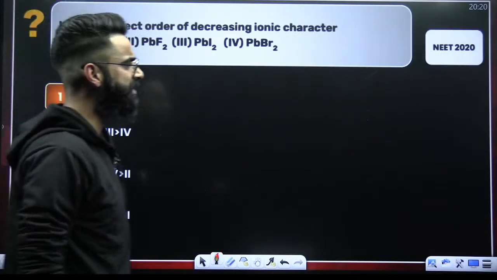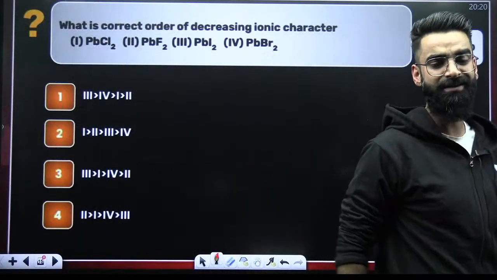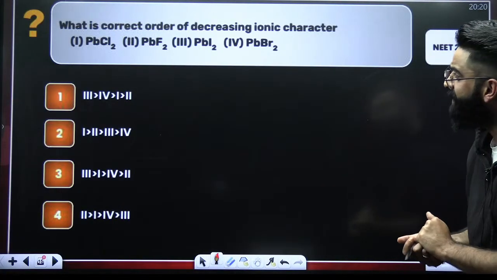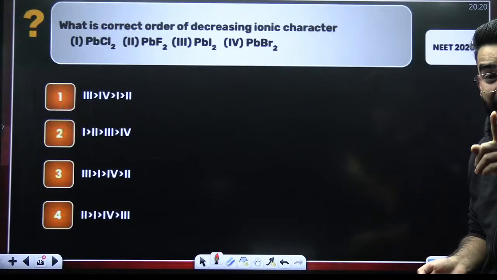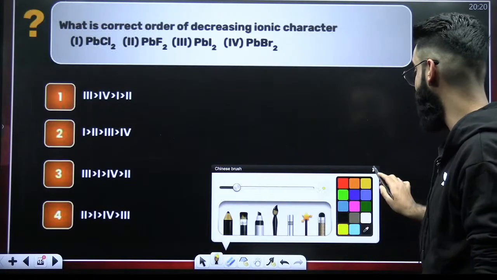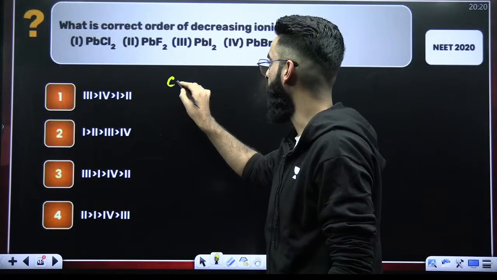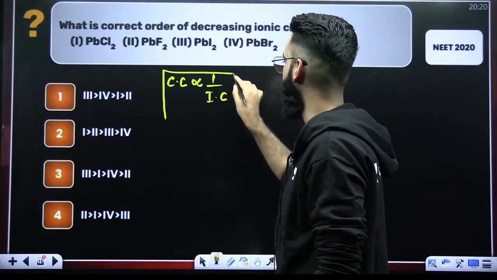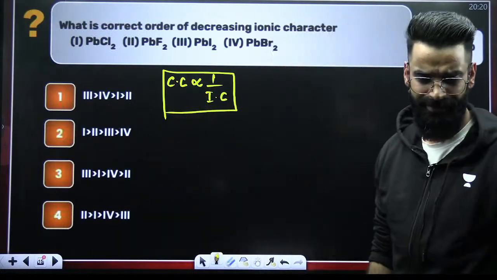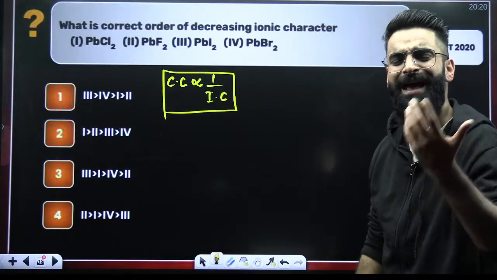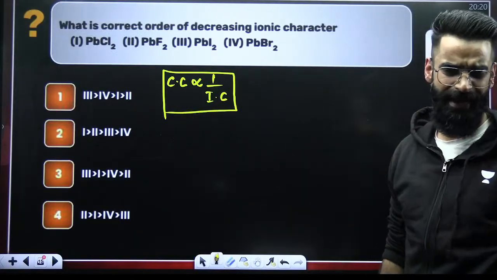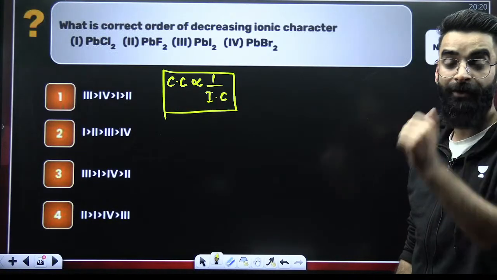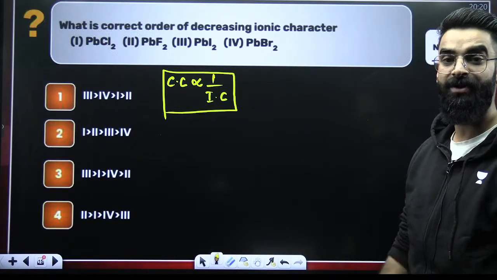All right. A question from again Fajan's rules asked in NEET 2020 examination. Look at the question. What is the correct order of decreasing ionic character? You know, covalent character is inversely proportional to the ionic character. This is something which I believe all of you would be knowing by now. Okay? So let me give the covalent character order and I'll reverse that order at the end. I'll be getting the ionic character order, right? Decreasing order of ionic character.